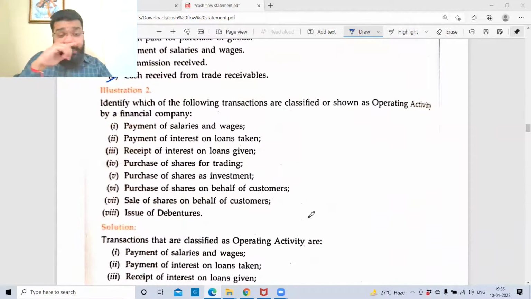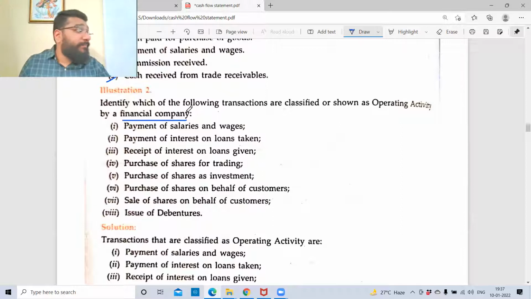Illustration number 2, guys. Identify which of the following transactions are classified or shown as operating activity by a financial company. Payment of salary and wages: operating activity. Payment of interest on loan.